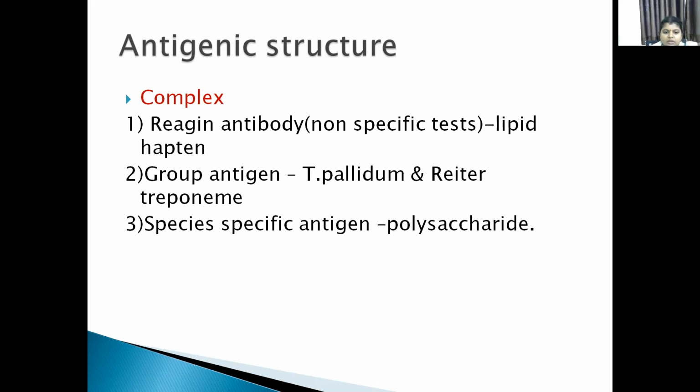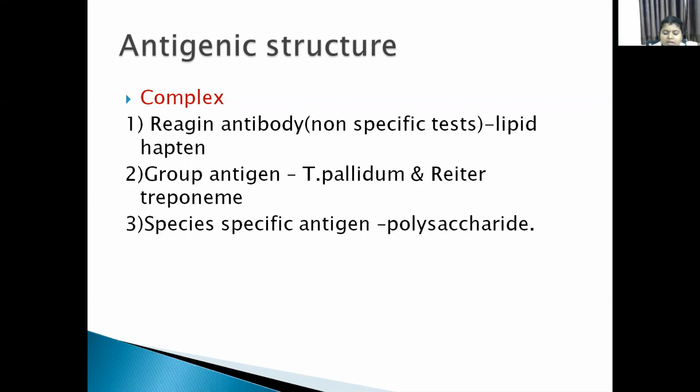And next one is group antigen. Here in this group antigen, Ritter Treponema, which is a non-pathogenic Treponema, is used as a group-specific antigen. As it is an adaptable strain, it can be used in group-specific antigens so as to avoid the biological false positive reactions.